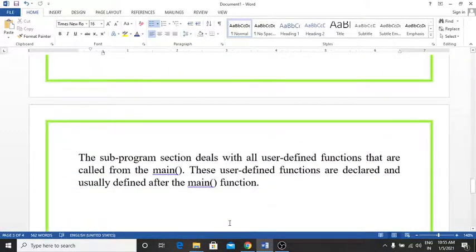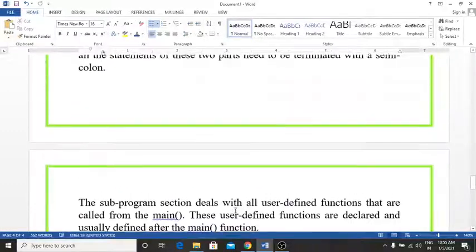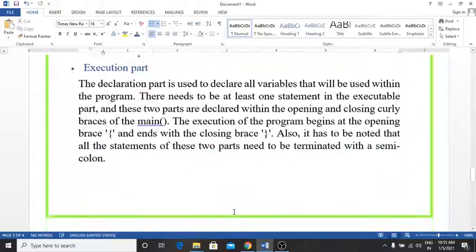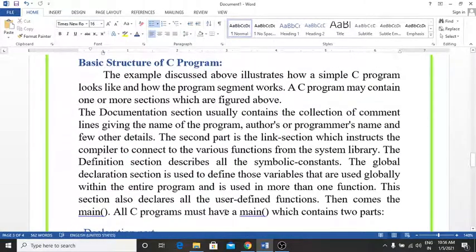Also it has to be noted that all the statements of these two parts need to be terminated with a semicolon. And the subprogram section deals with all the user defined functions that are called from the main function, and the user defined functions are usually defined after the main function. So this is the basic structure. When we take another example, then you will have a clear idea about the basic structure of the C program.